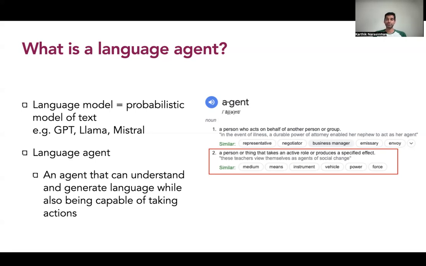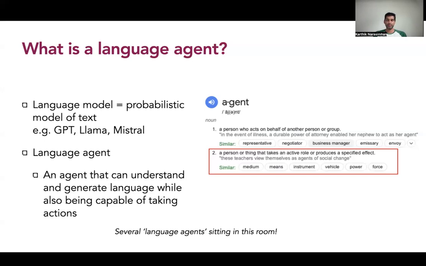Now, you actually don't need to go too far to think of examples of language agents. There are several language agents actually sitting in this room, right? So yes, any human is by definition a language agent because we're able to take actions and we're able to communicate with each other in language. Now, note that when I say language, I don't only mean human languages like English or Hindi or German, right? Even programming languages count, or even math counts as a language because it's essentially a way for us to share knowledge and communicate with each other.